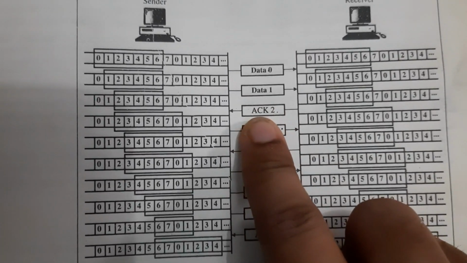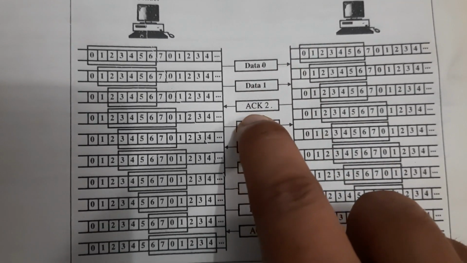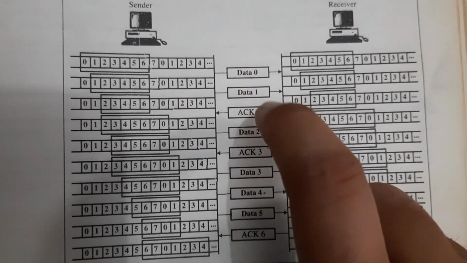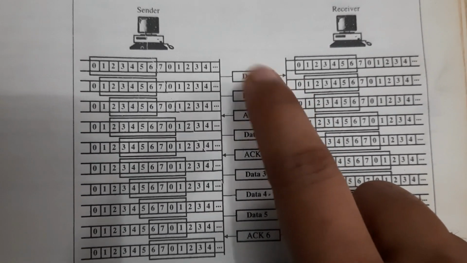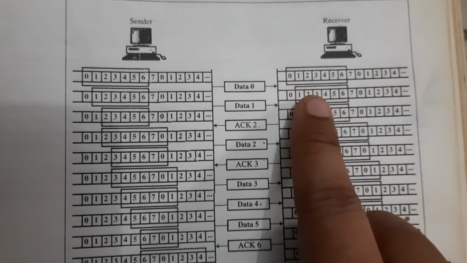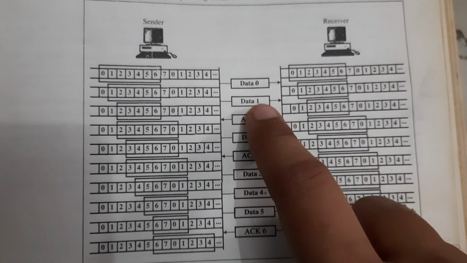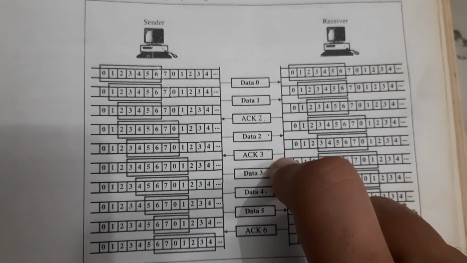If we get the acknowledgement for these 2 data, the sender gets the information that the 2 data were received without any damage at the receiver side. So it can transmit more than 1 data at a time.